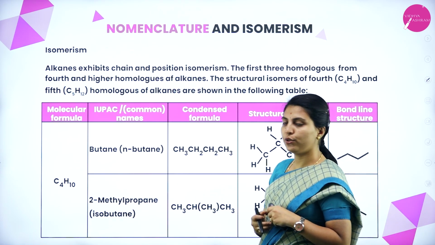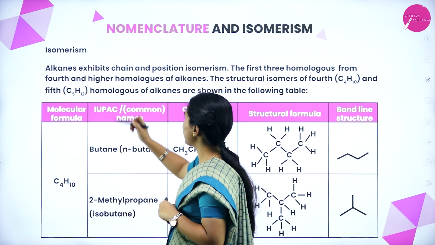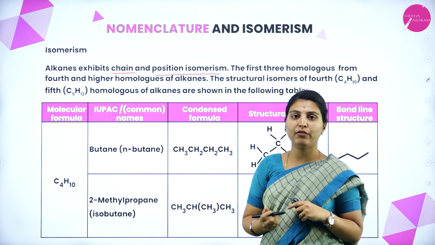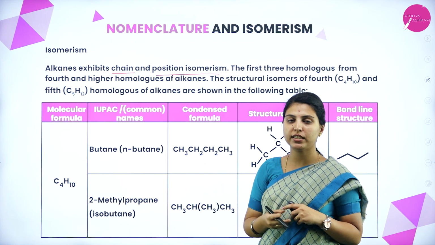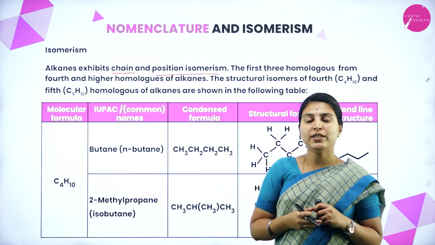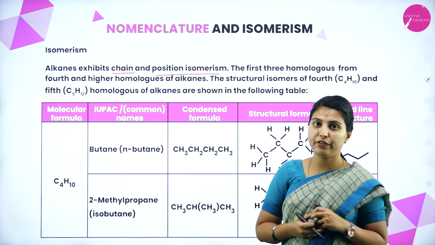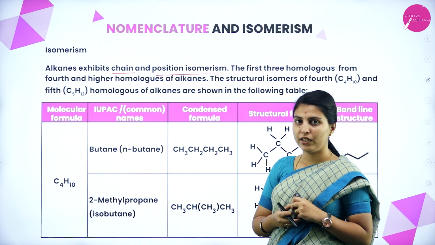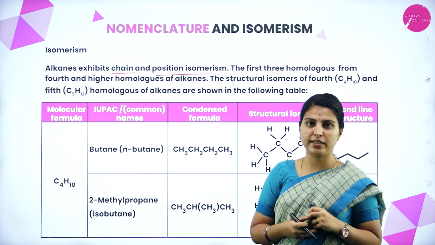Next is isomerism. Alkanes exhibit chain and position isomerism. First we have to understand what isomerism is. We discussed it in the previous session. Compounds having the same molecular formula but different structural formulas are called isomers, and the phenomenon is called isomerism.